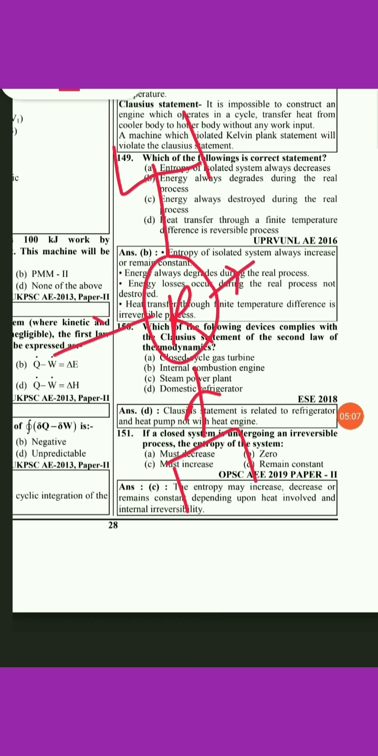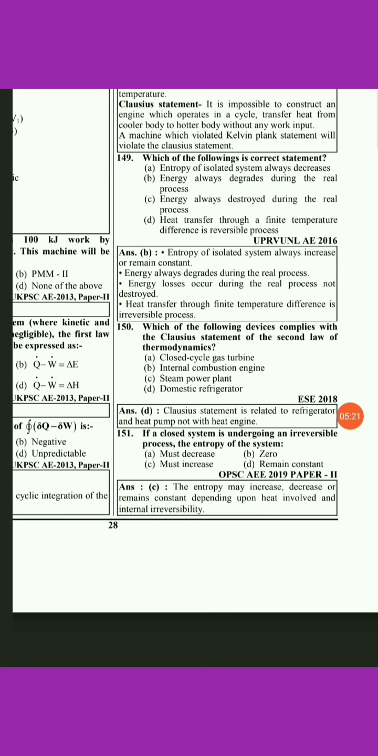So here, work input will be required in order to transfer heat from low temperature to higher temperature; we need some external work aid. So here, the option will be the domestic refrigerator.